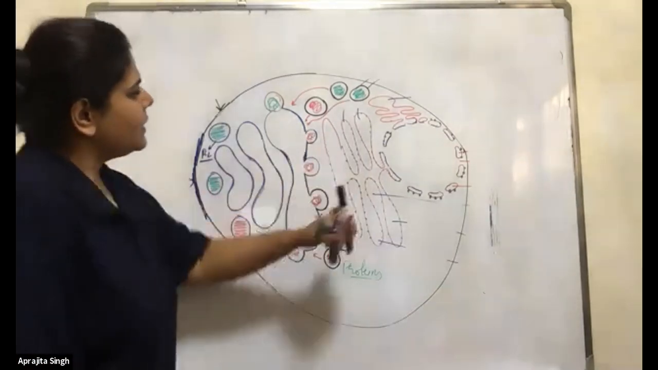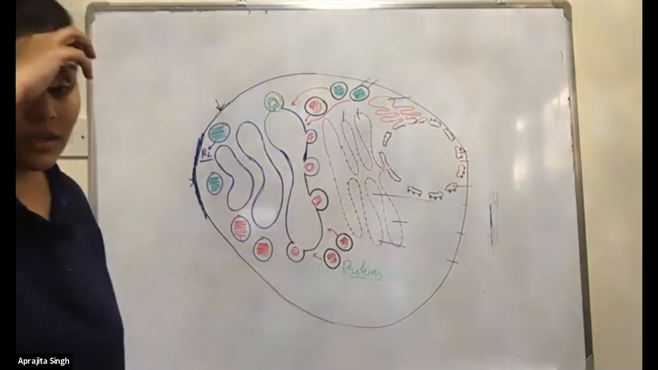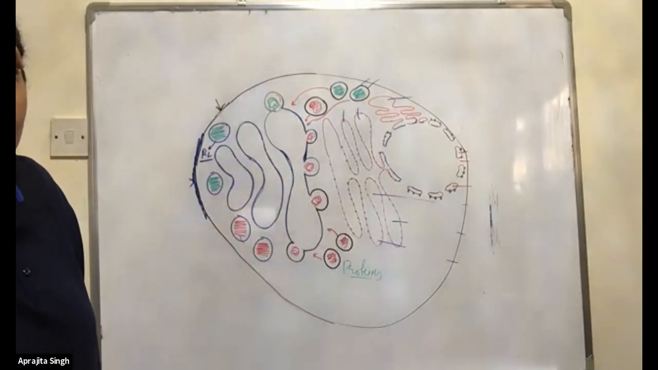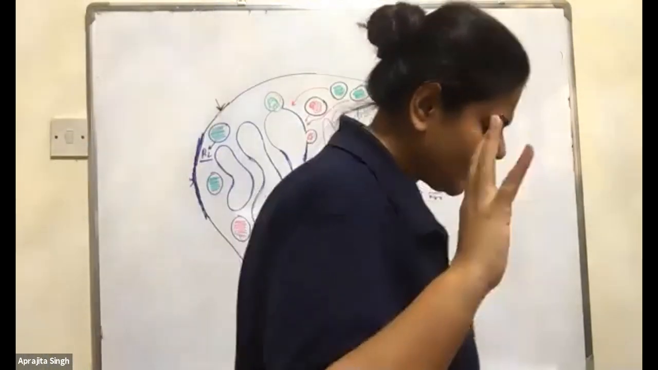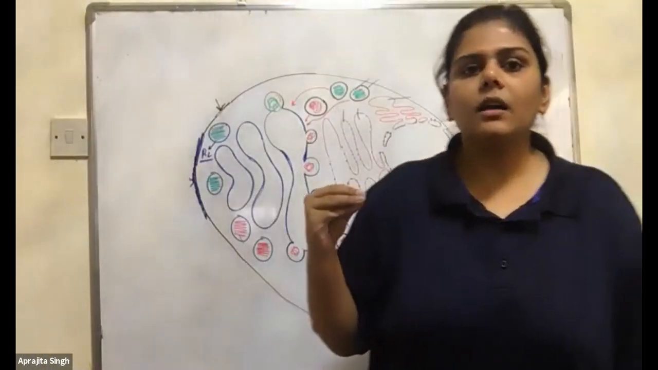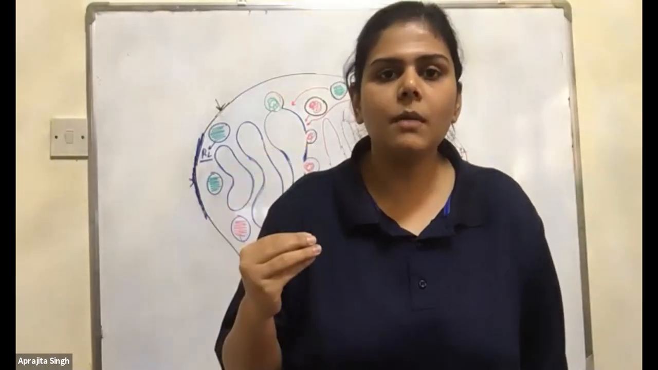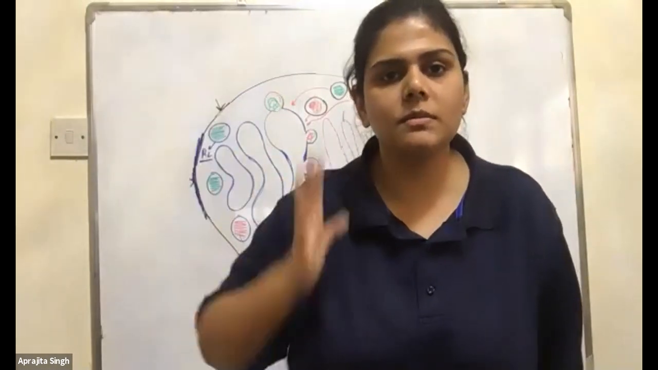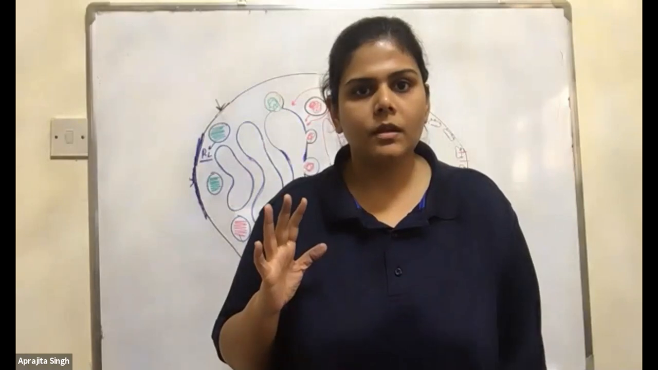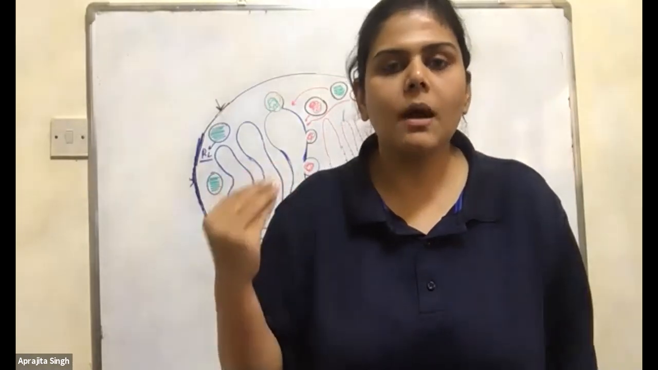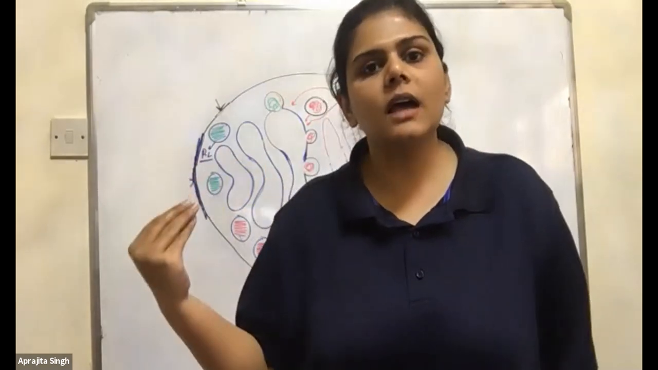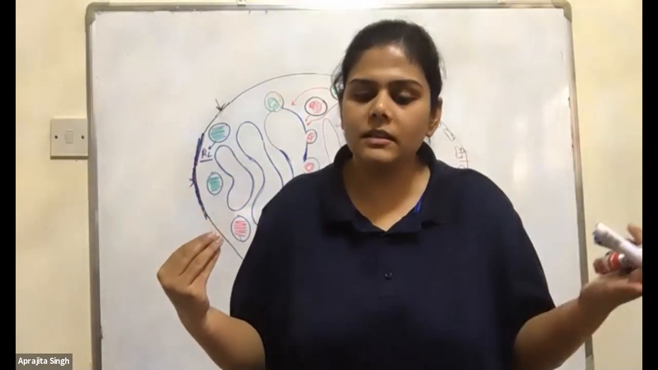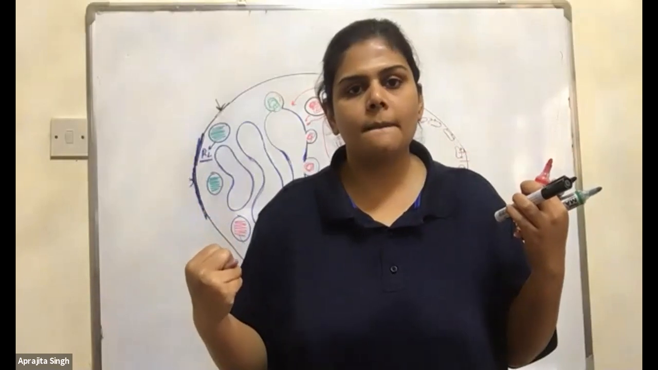Okay, fine. Now just one question. If in one cell a high amount of endoplasmic reticulum is present, what is the amount of Golgi apparatus? Are they present in large quantity or in less quantity?